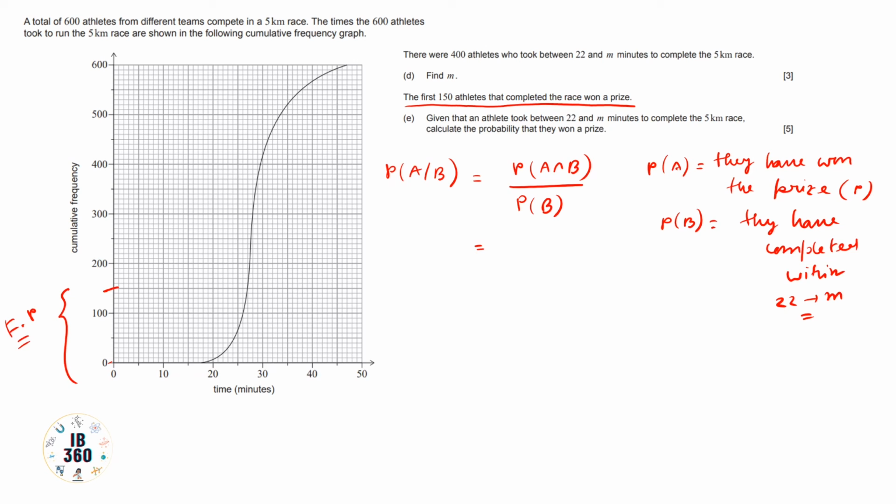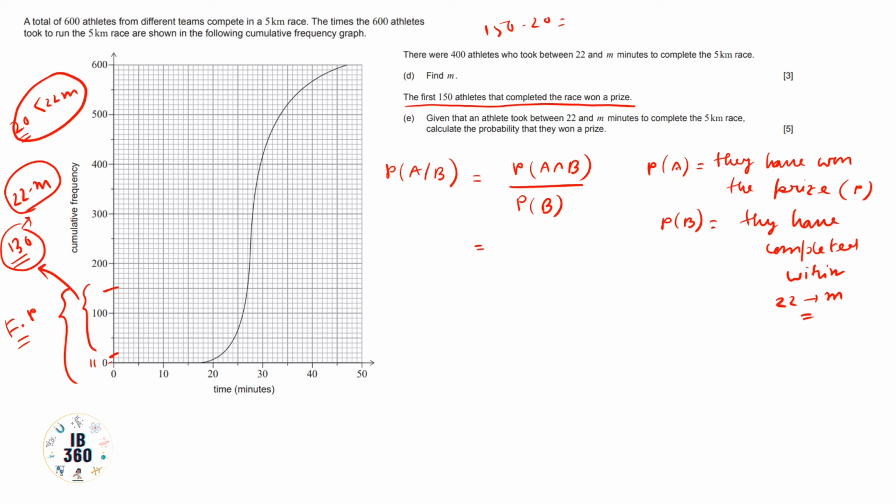Now as you can see, for P of A intersection B, that is the first 150 people who have completed in 22 to m minutes, the first 20 people will be deducted. Only 130 people have won the prize and are in the region of 22 to m minutes, because the first 20 people have completed in less than 22 minutes. So after deducting them, 150 minus 20 equals 130.